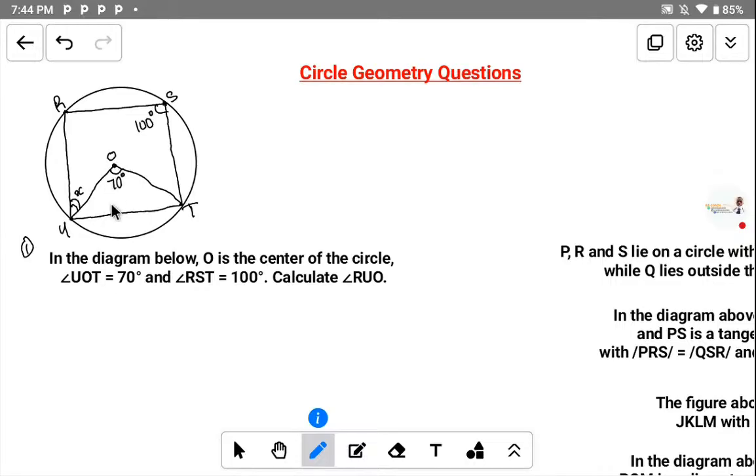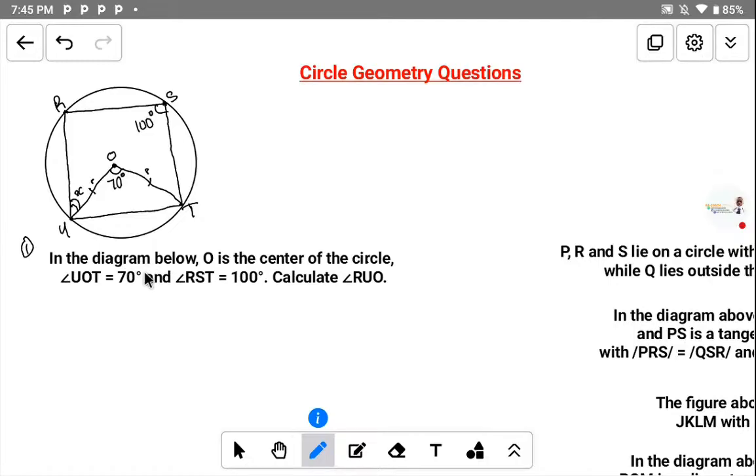Now, if you study this diagram very well, this is the center of the circle. And at this center of the circle, what happens there? A line from the center of the circle to any point on the circumference is a radius. So this space is a radius, and this space is also a radius. The lines from the center of the circle to any point on the circumference are always equal. This line here is equal to this line here because they are radii. Do you get it now? Because they are radii.